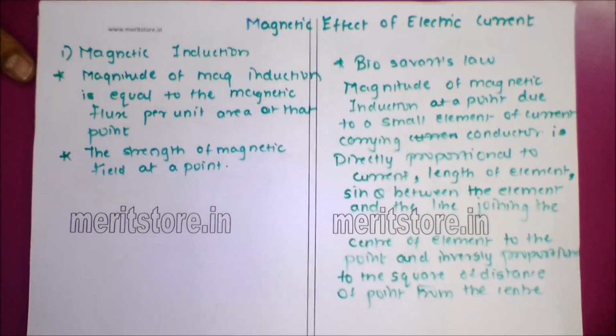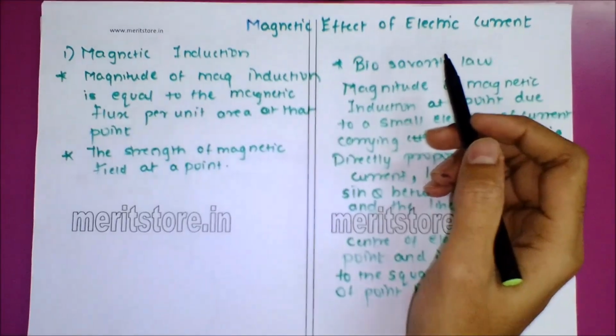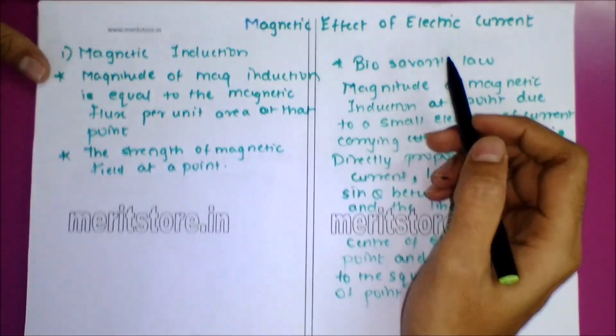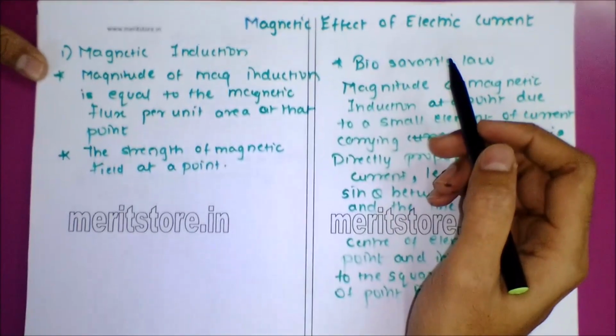Okay, so we'll start with magnetic effect of electric current. Basically, there was a scientist. His name was Oersted, in 1820. He's a Danish physicist. He found that